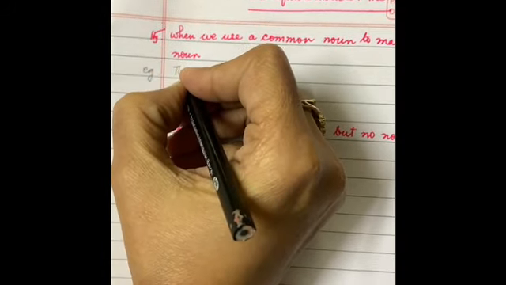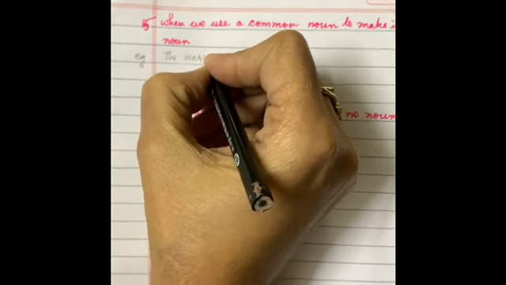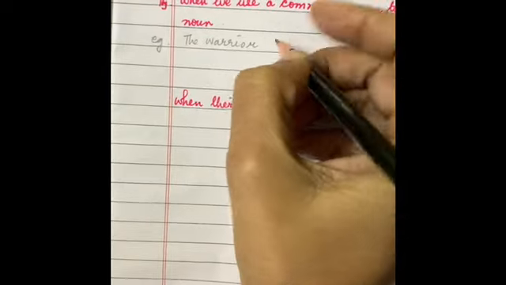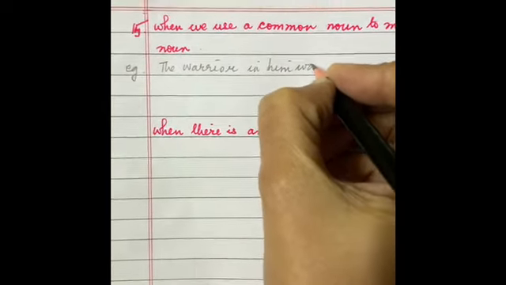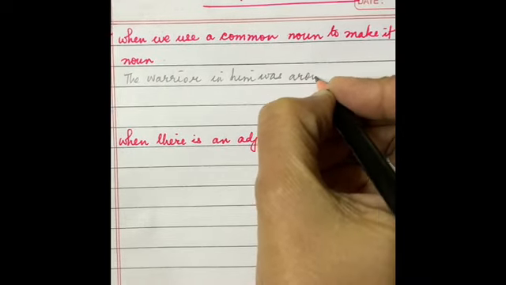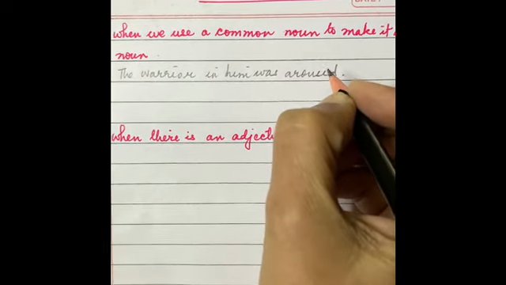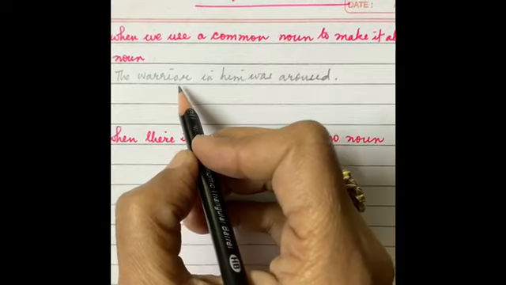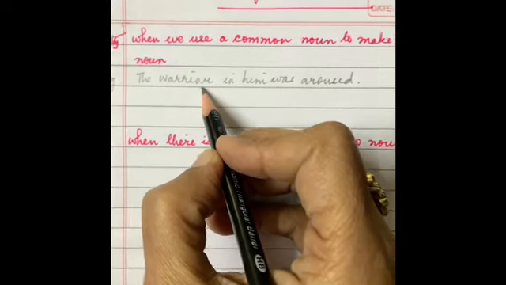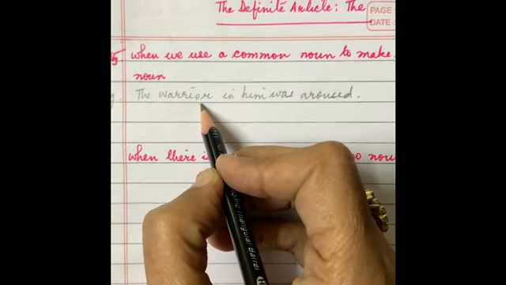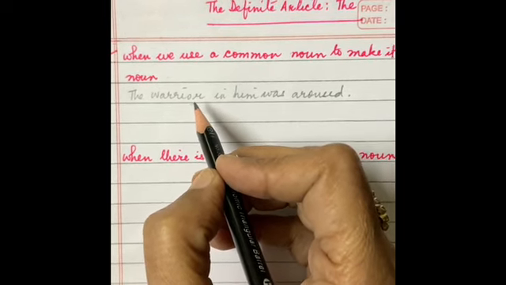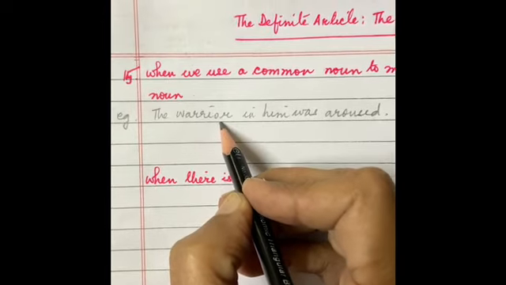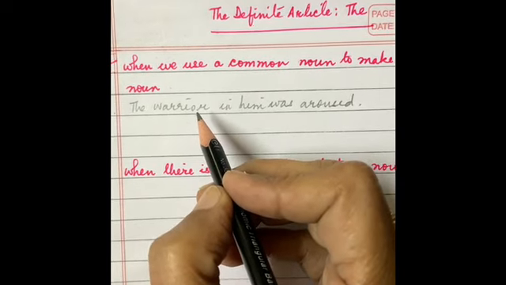The warrior in him was aroused. Now warrior here is a common noun, but here it is considered as an abstract noun.